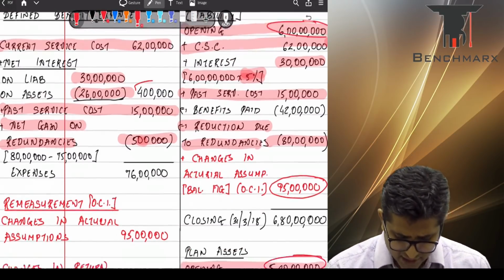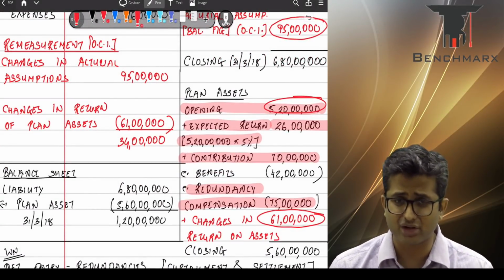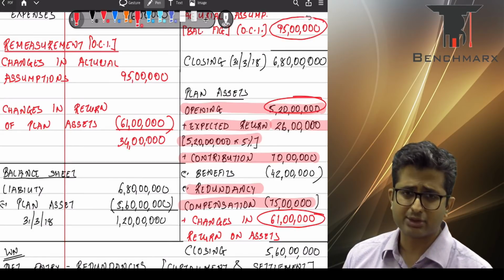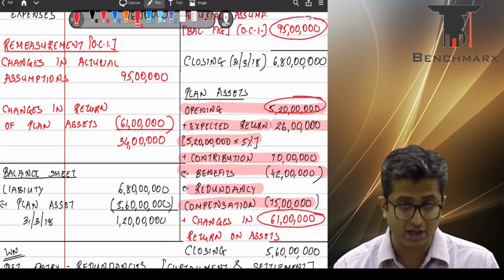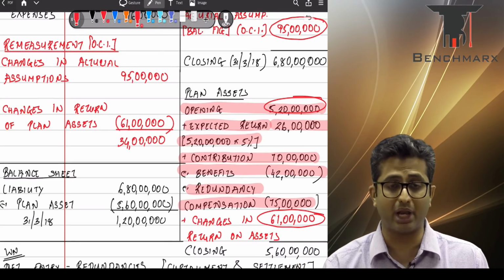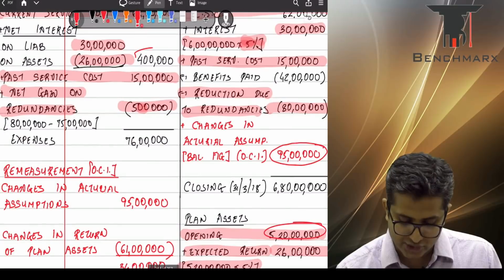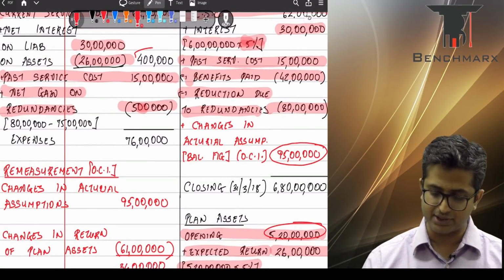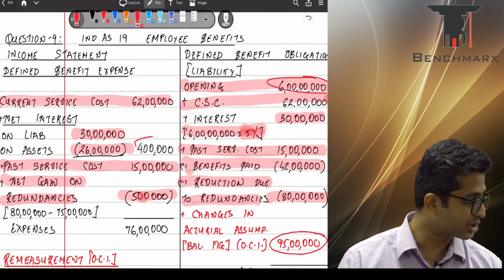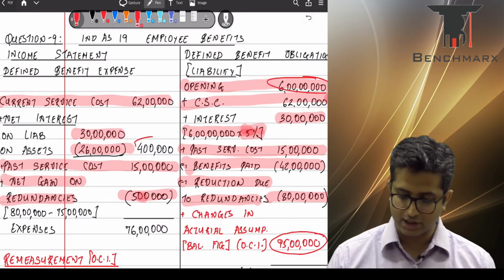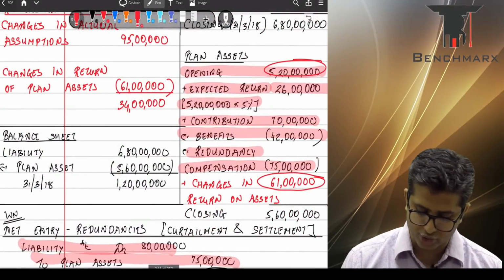Okay, apart from that, you have certain contributions. Contributions increase plan assets. They are not expenditures. They are just investments in plan assets. So that is plan assets account debit to bank. We will make contributions. At the same time, we have paid benefits. Now, these are apart from the redundancies. You have paid a benefit of 42 lakhs. How will you pay a benefit of 42 lakhs? You will have to sell plan assets, generate 42 lakhs, and use those same 42 lakhs to pay the plan benefits. And as a result, your plan assets as well as your plan liabilities both will reduce by 42 lakhs.